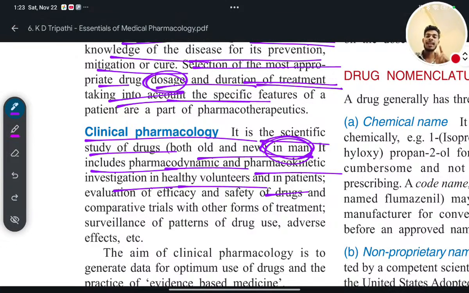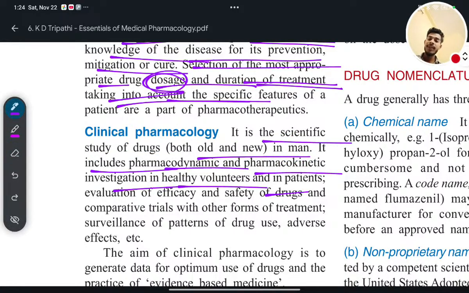In that case, mainly men are used for the safety of a woman. So in clinical pharmacology, mainly men are used. Again, you have to remember, men are not young men or adult men. Men should be either very new or very old. Very new in the sense of a small child, or very old in the sense of old people. So you have to focus on that.